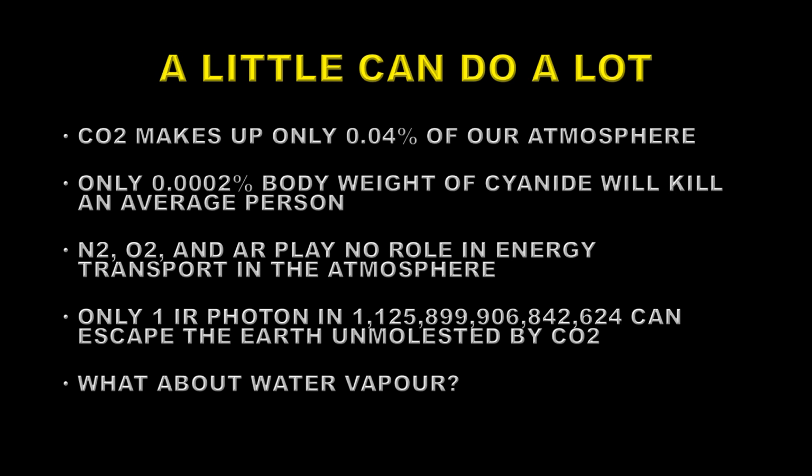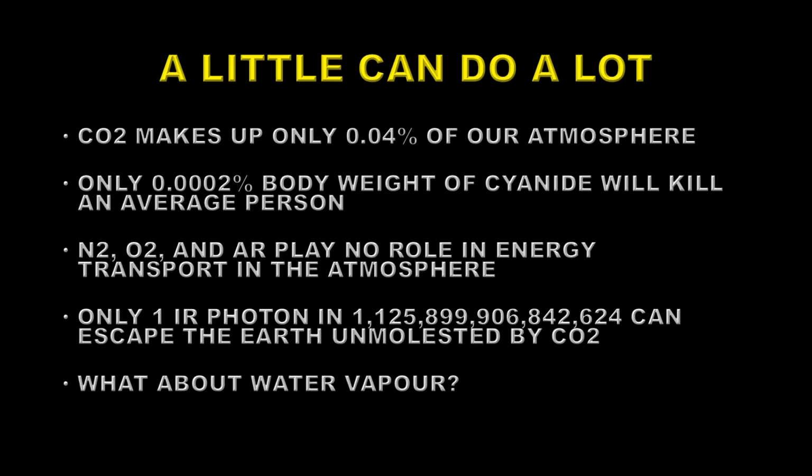There is so much carbon dioxide in the atmosphere that only one IR photon in 1,125 million photons gets to escape from Earth directly. All the rest are scattered around. So a lot of that extra energy is brought back to the surface and heats the surface.